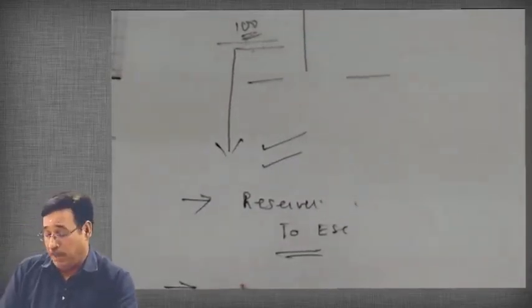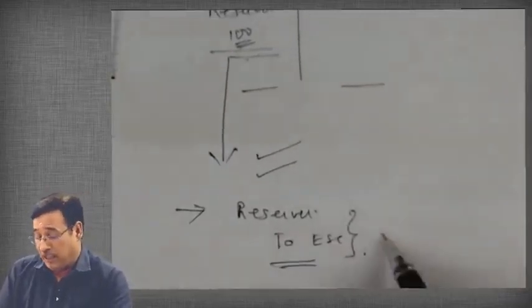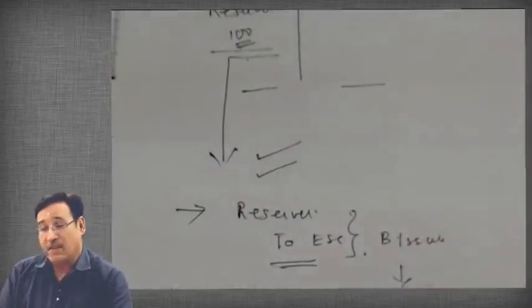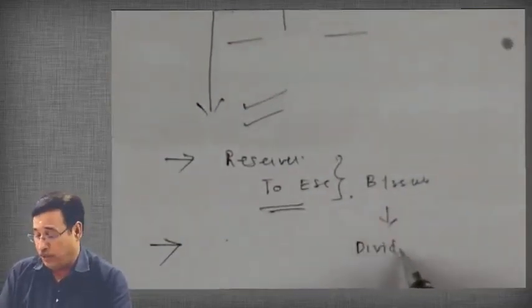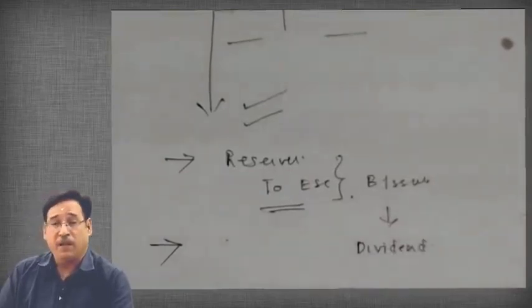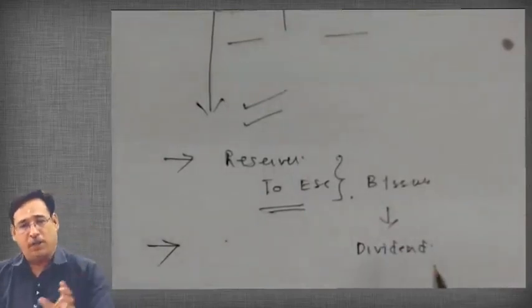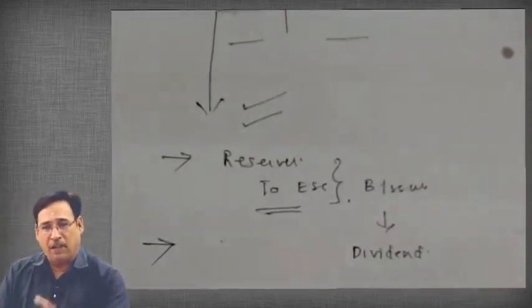suppose the company, before I move further, let me make one point very clear. We will see that a bonus issue is sometimes also referred to as dividend in kind. You need not write at this moment unless and until I tell you. Correct? I am just simplifying the entire parameters of this particular chapter. First you have a look over that, and when I ask you to write, then only go for that.